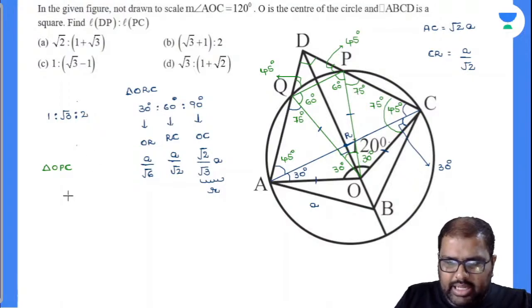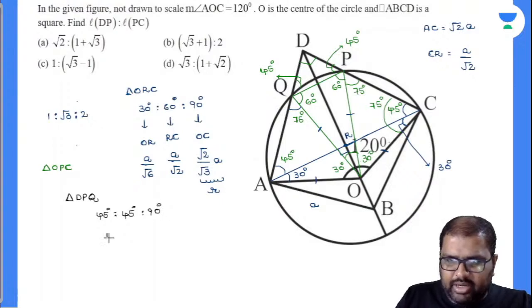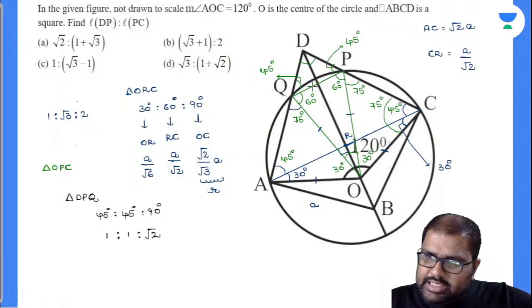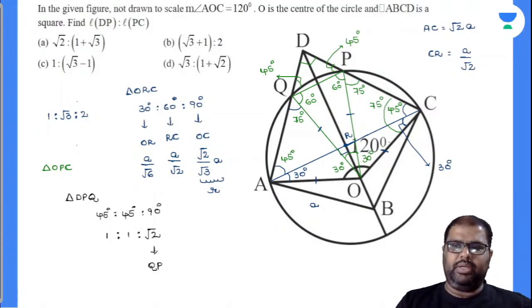Observe triangle DPQ. Triangle DPQ is in the format of 45 degrees, 45 degrees, 90 degrees. So 45, 45, 90 degrees will be in the ratio 1:1:√2. Am I right or wrong? And everybody knows, see here, these are perpendicular sides. QP value is nothing but equal to √2 value. QP value. Am I right or wrong? Please let me know, yes or no.